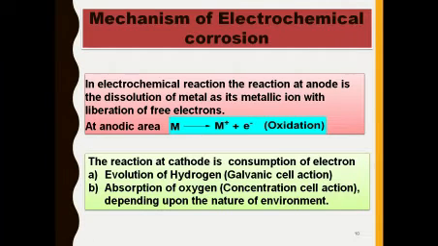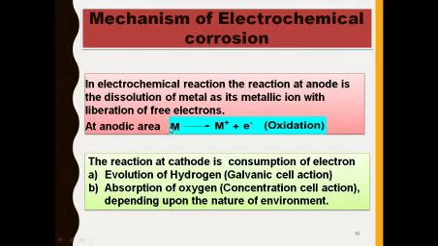So next is the mechanism of electrochemical corrosion. In electrochemical corrosion, the reaction at the anode is dissolution of the metal as its metallic ion with liberation of free electrons.